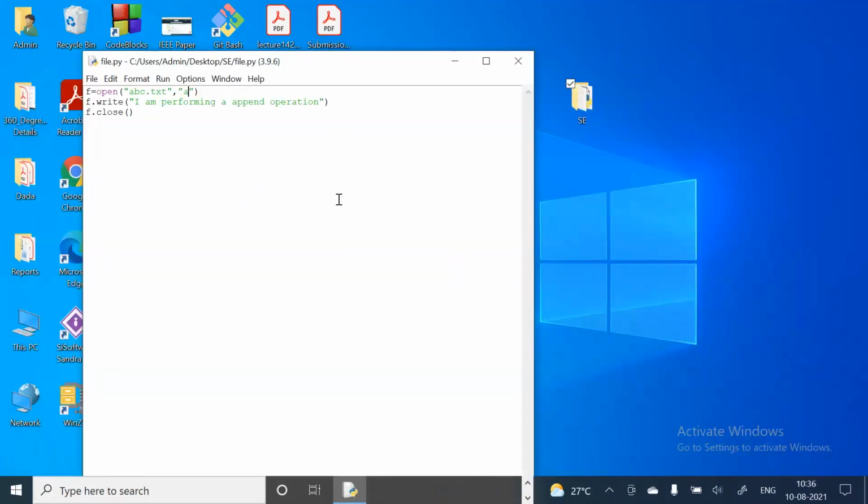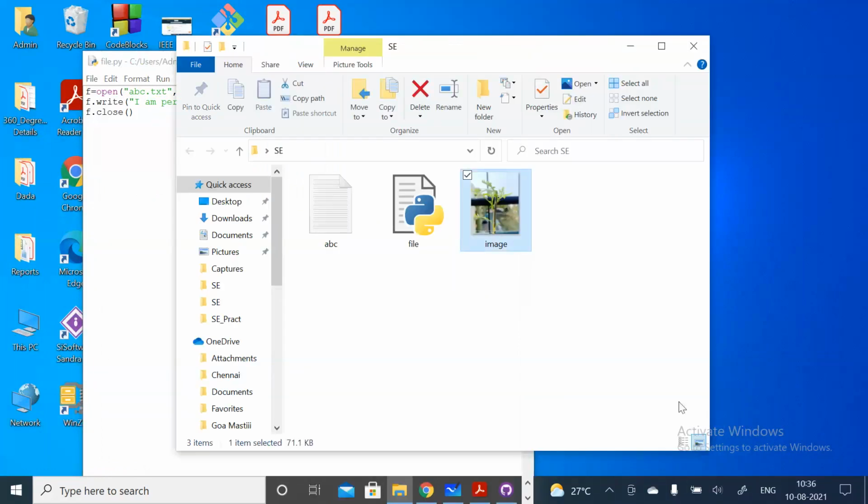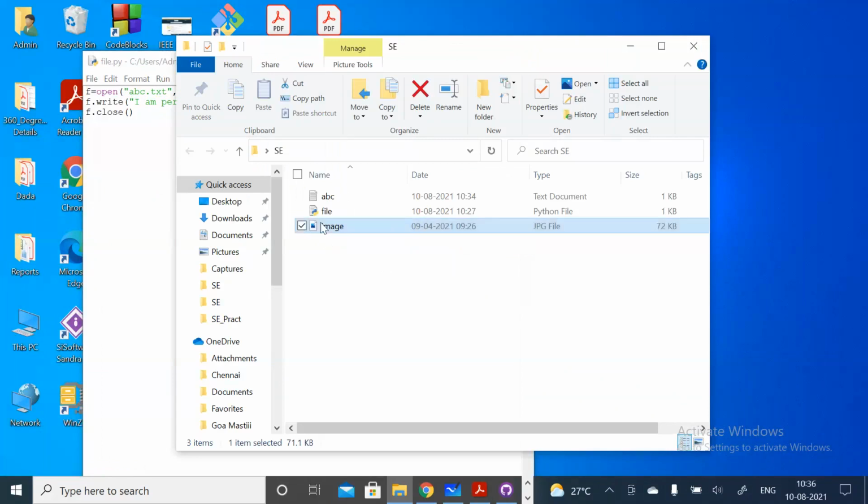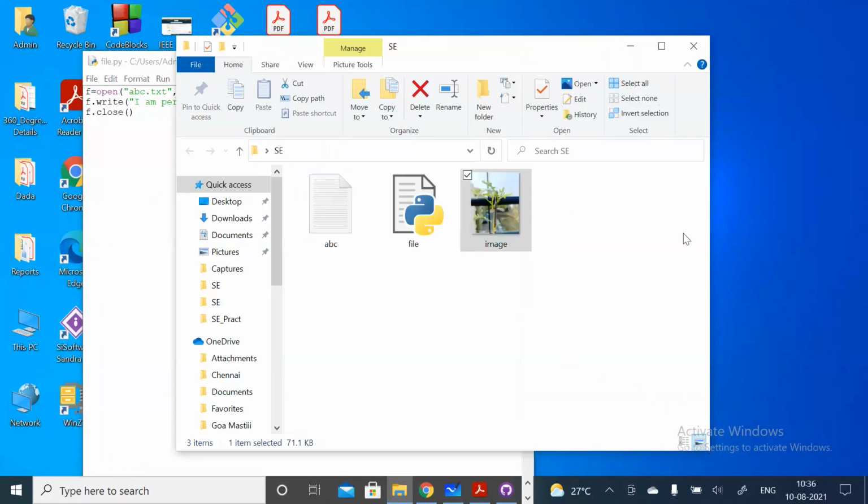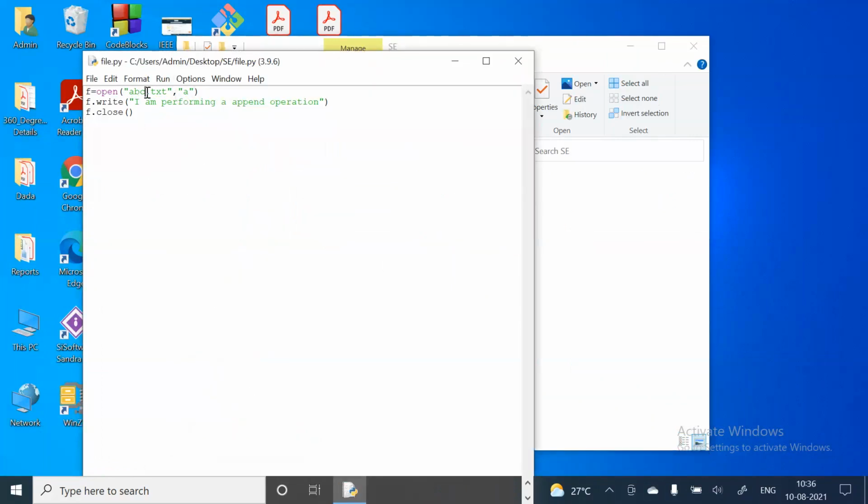So what I can do here, first open that. See, that file name is what? That file name is image. This is a JPG image, you can see here. Okay, so the name of this file is image. So open this image, and that extension is what? JPG.